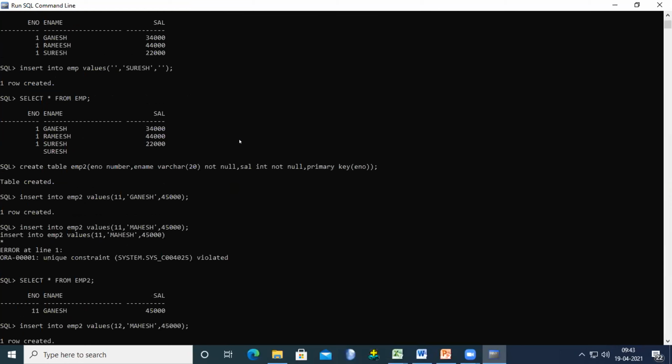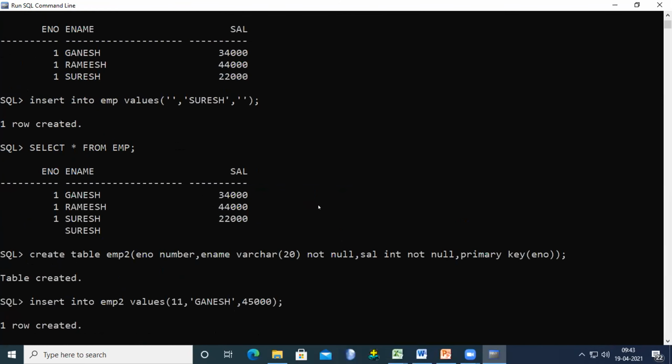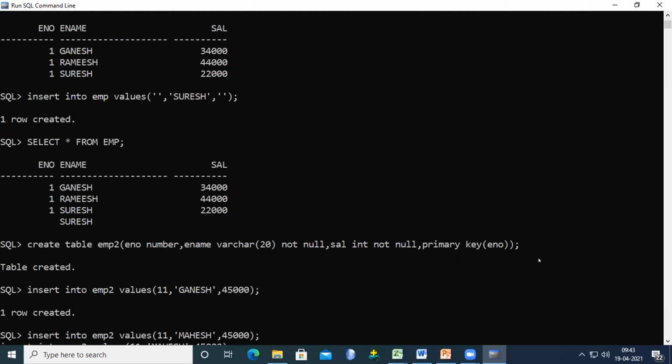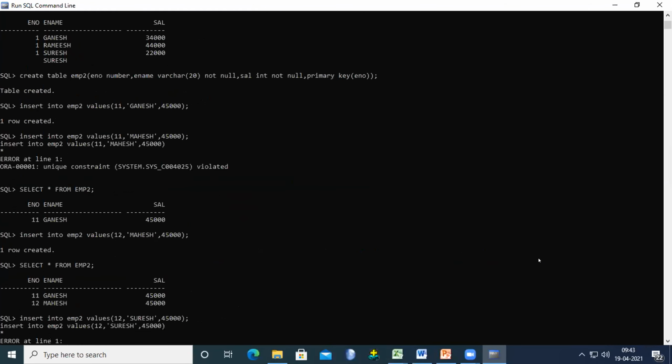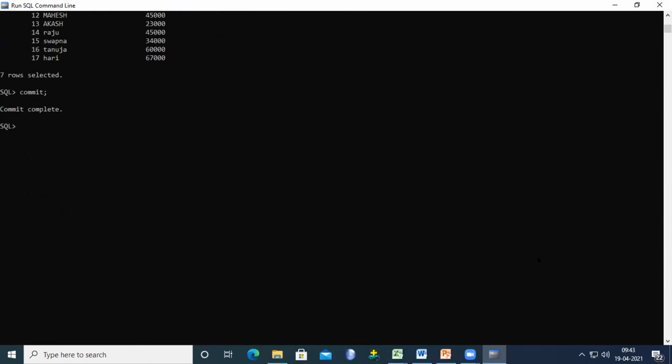So how do we create the table? So create, I think all of the members are able to see. So create table EMP2, field name data type, field name data type, using the not null keyword, and also mention primary key. Okay, now we try to see how we maintain the foreign key or referential integrity.